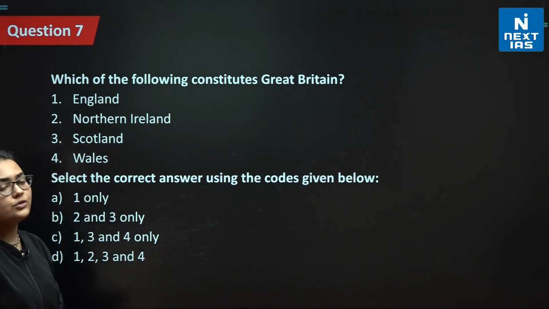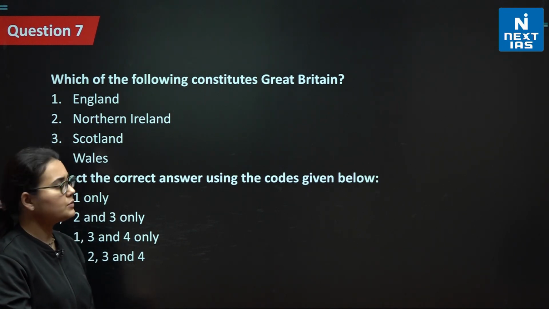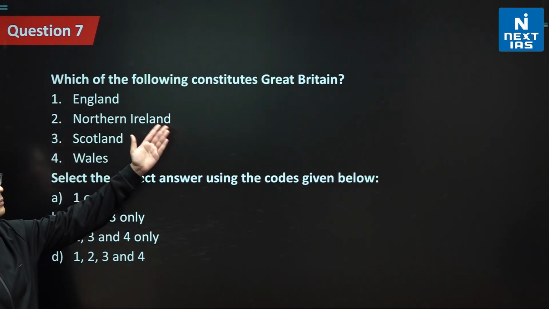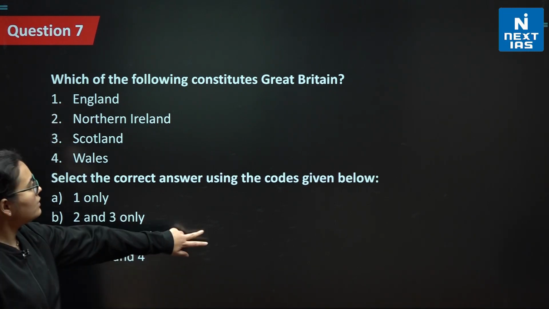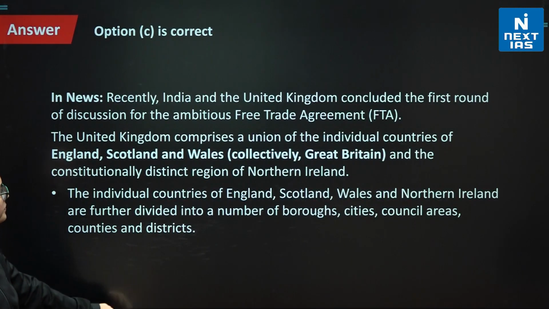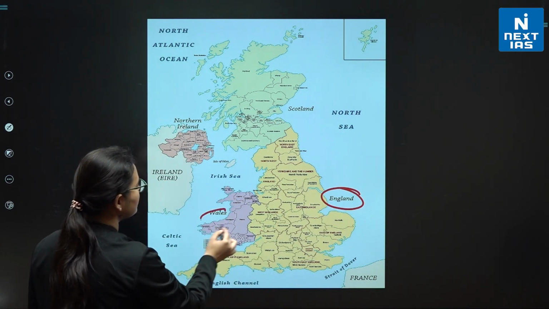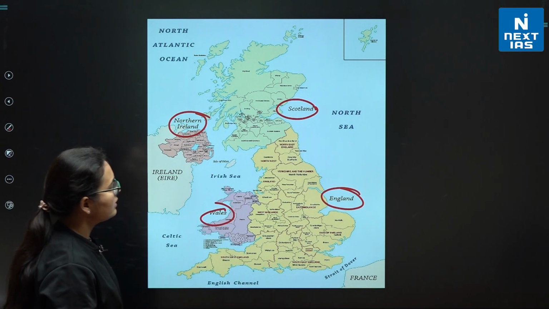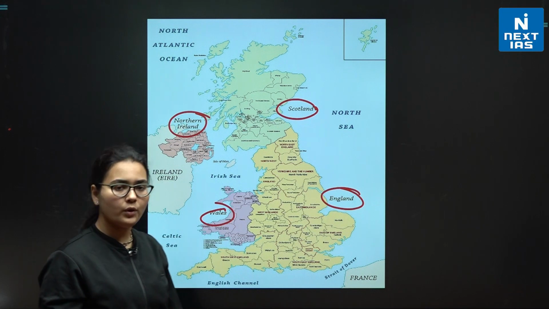Which of the following constitutes Great Britain? So we're talking about the United Kingdom here. We have to check that Great Britain comprises which all places: England, Northern Ireland, Scotland, Wales. I think we'll first refer to the map here. This is England, this is Wales, this is Scotland, and this is Northern Ireland. Now we need to check whether this is a part of Great Britain or not.